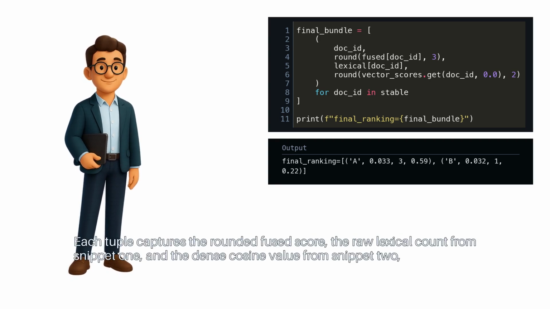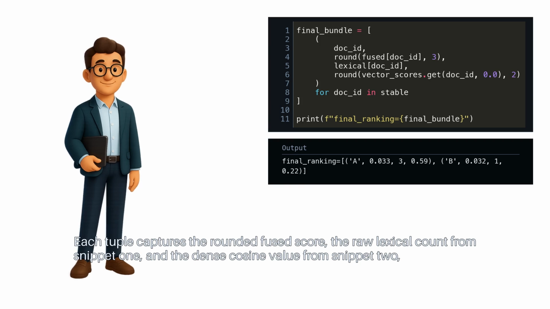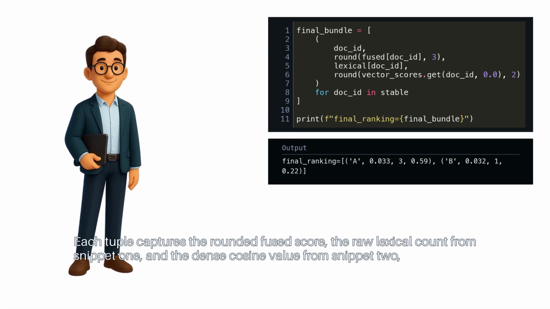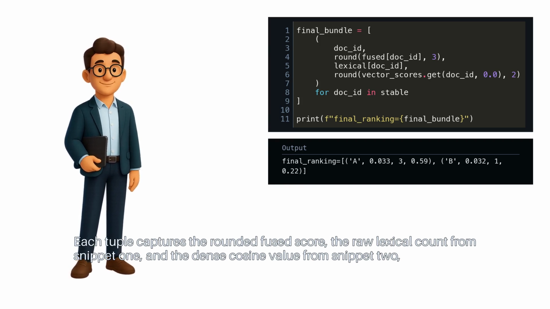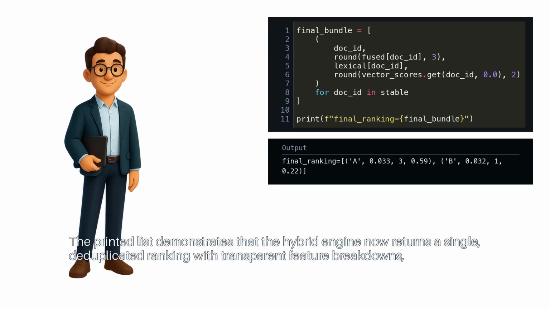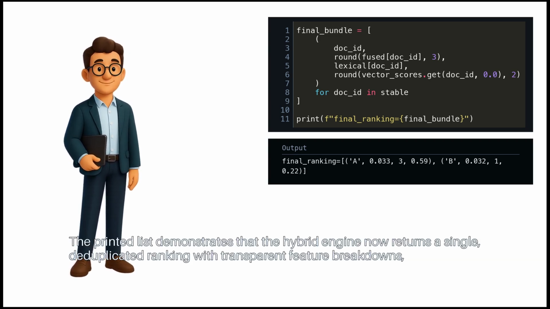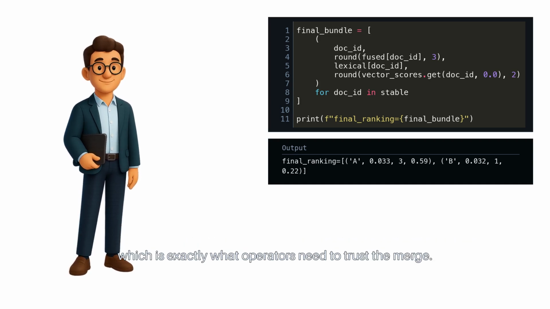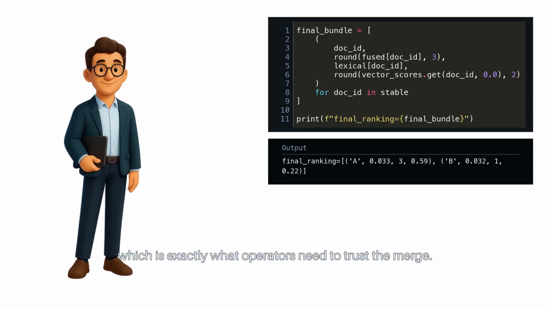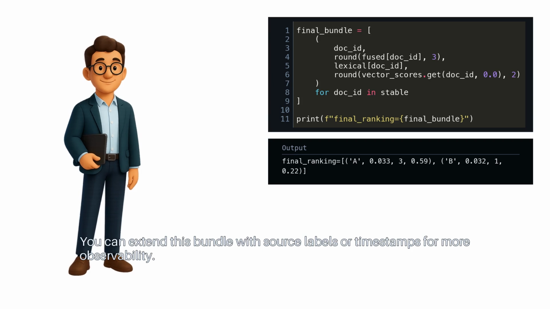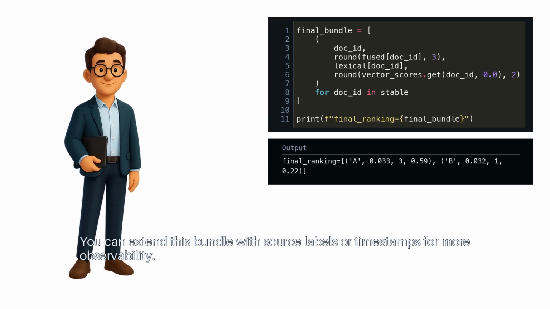Each tuple captures the rounded fused score, the raw lexical count from snippet 1, and the dense cosine value from snippet 2, keeping every signal inspectable. The printed list demonstrates that the hybrid engine now returns a single deduplicated ranking with transparent feature breakdowns, which is exactly what operators need to trust the merge. You can extend this bundle with source labels or timestamps for more observability.